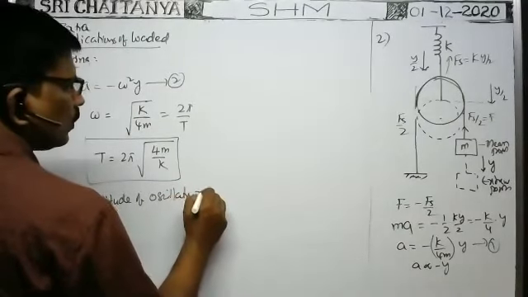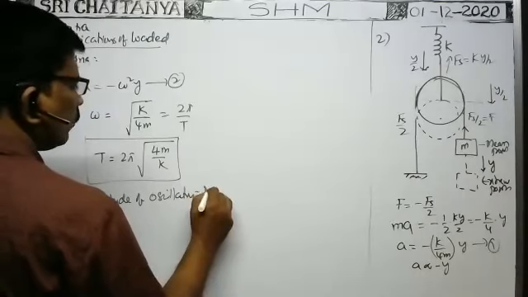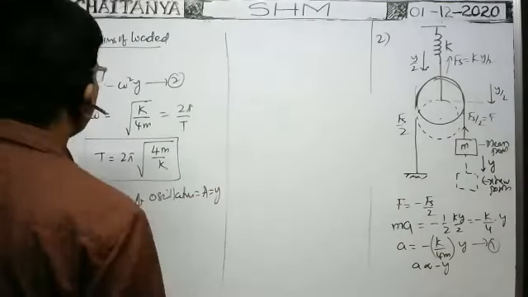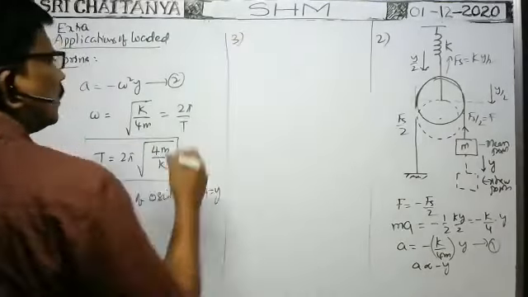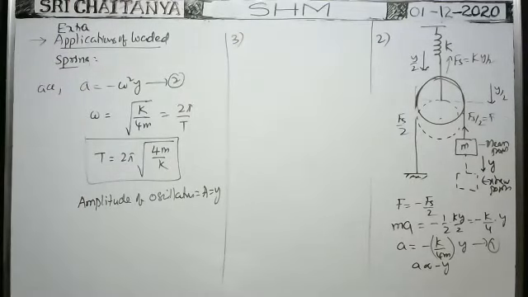Amplitude of oscillation is equal to A is equal to y. Okay. Next. Third one. One more example.